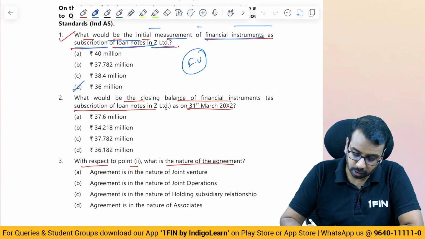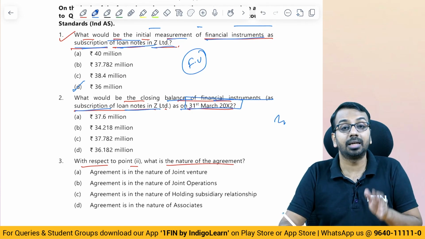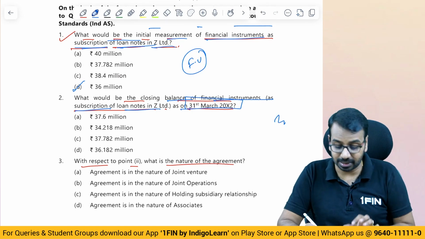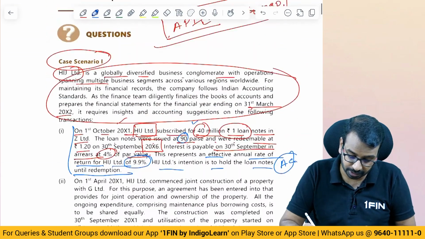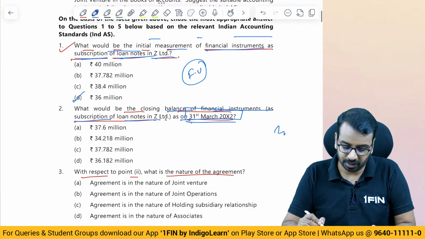Then second, what would be the closing balance of the financial instrument as subscription of loan notes as on 31st March of year 2? Now don't be in a hurry in the examination to directly compute 1 year's balance. They are saying 31st March. Issue was on what date? 1st of October. So 6 months only. So what you have to do?